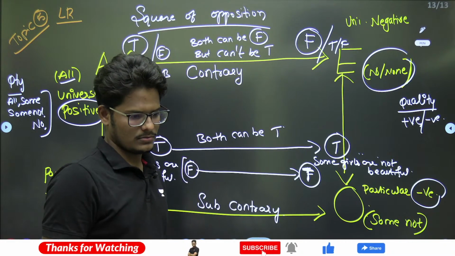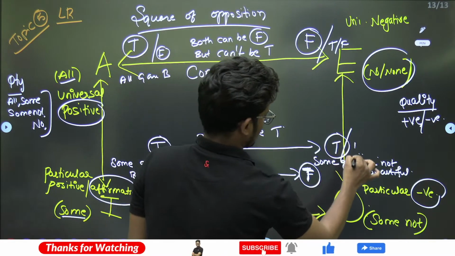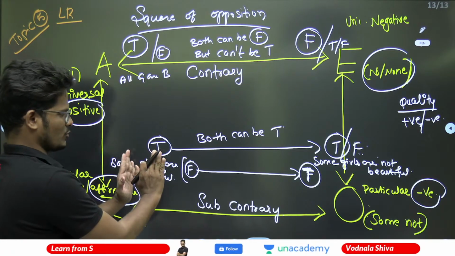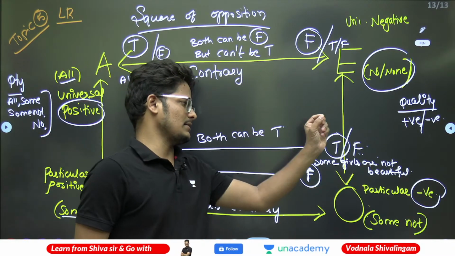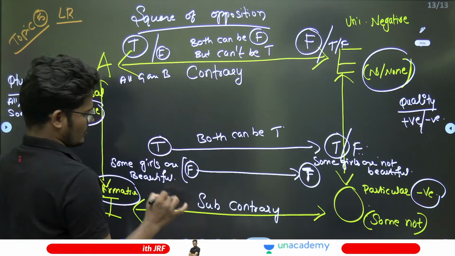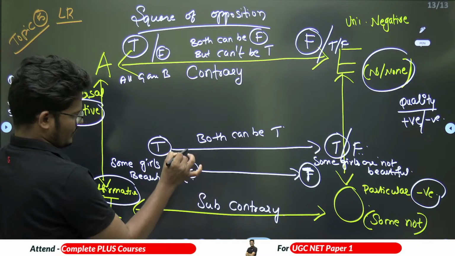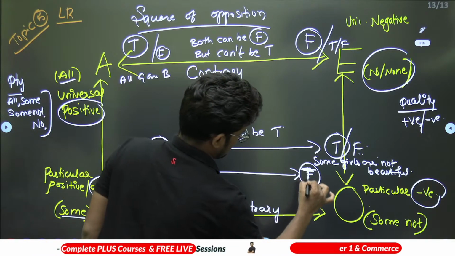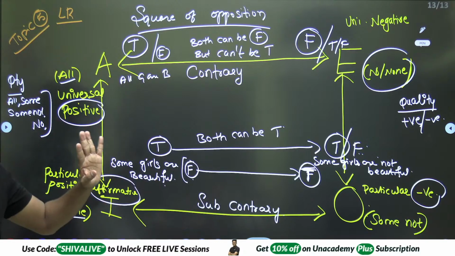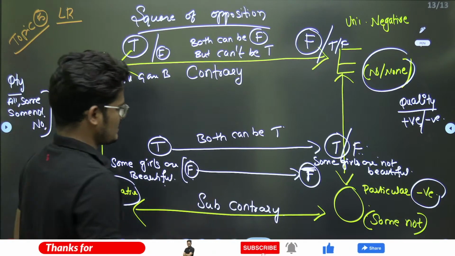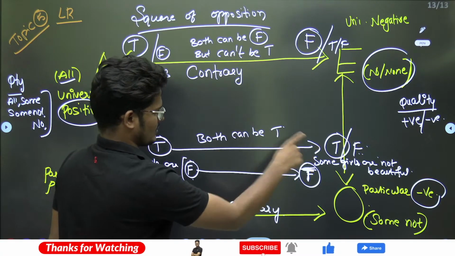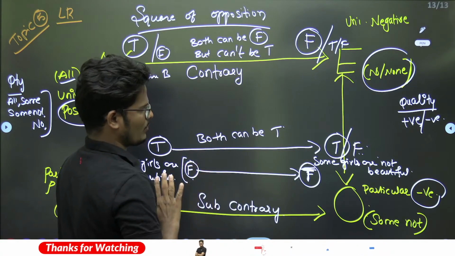Correct. Here false will come. Right, I understood. If "some girls are beautiful" is a true statement, then "some girls are not beautiful" may be true, may be false, which is doubtful. If "some girls are beautiful" is a false statement, this must be a true statement, that is, "some girls are not beautiful" is true, because we are saying the positive is false. So false to true, and here both can be true but both cannot be false together.